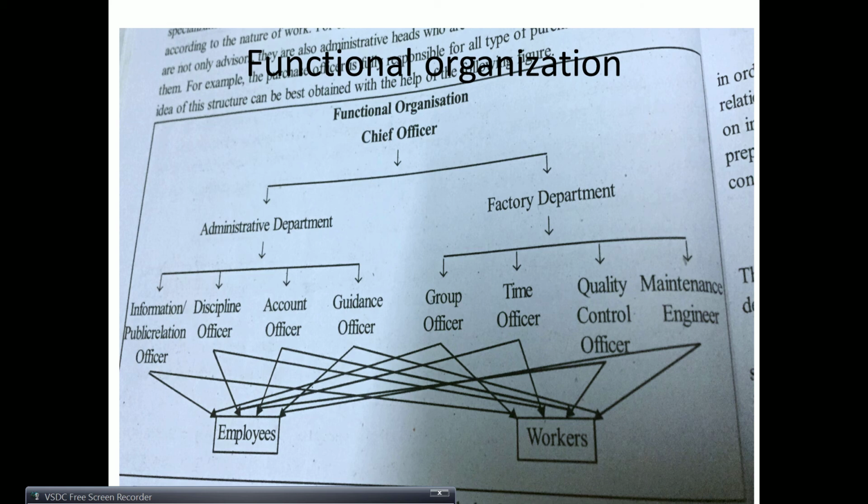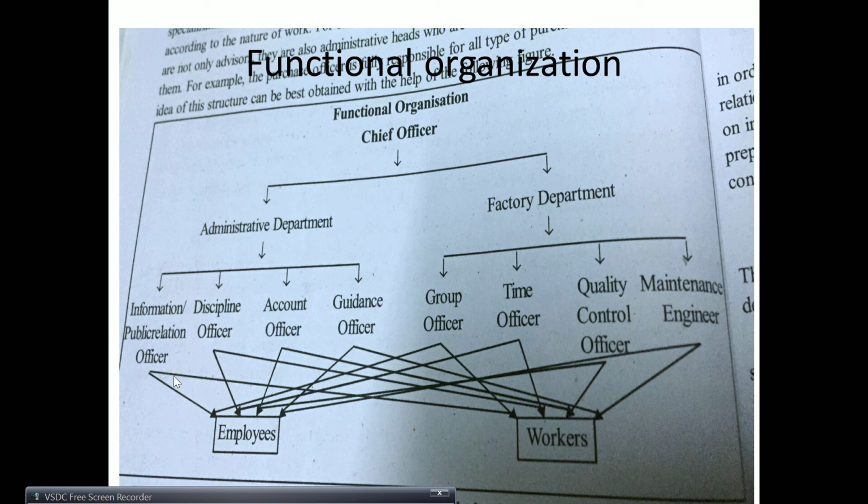Like information and public relation officer will be looking at the entire unit's information. Discipline officer will be looking at the discipline of all the employees, whether they are employees or workers. Everybody will report, will be answerable to the discipline officer.